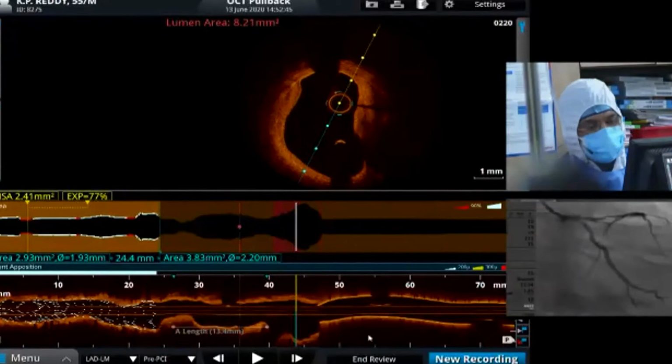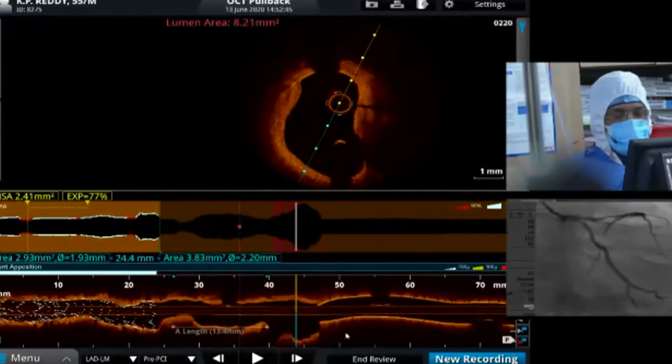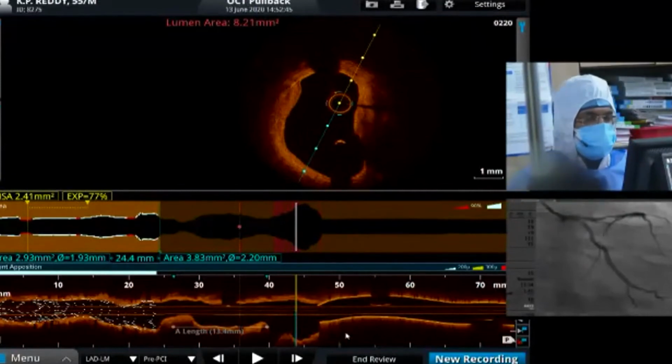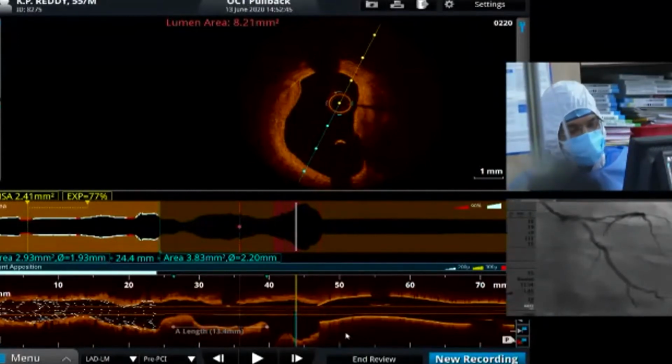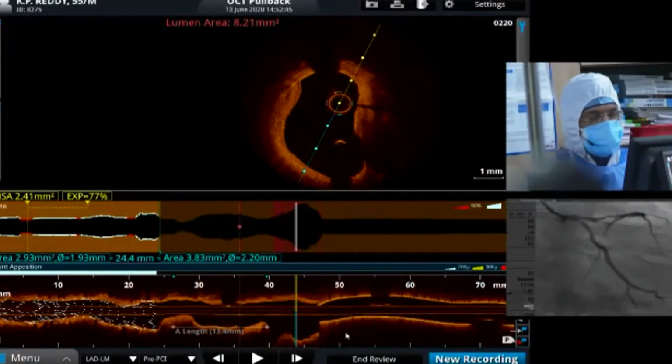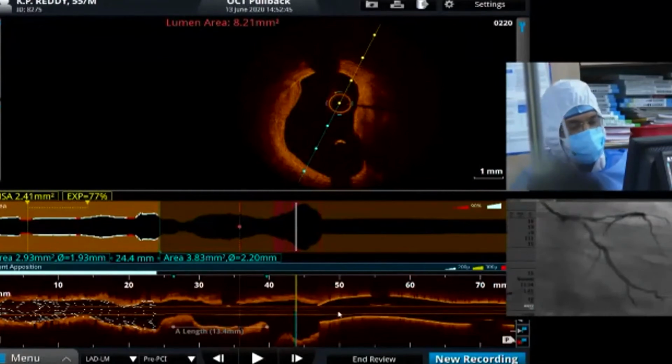Suppose the LCX stent is up to the ostium, and the LMCA is small. Suppose you put more metal into the LCX, because 2 layers will be there, then the chance of restenosis is very high. So that is the reason we wanted to extend a short stent in the left circumflex and go with DK crush stenting and crush the stent in the LMCA from LCX to LMCA, and we can stent the uncovered portion of the proximal LAD extending into the LMCA and optimize with the OCT.